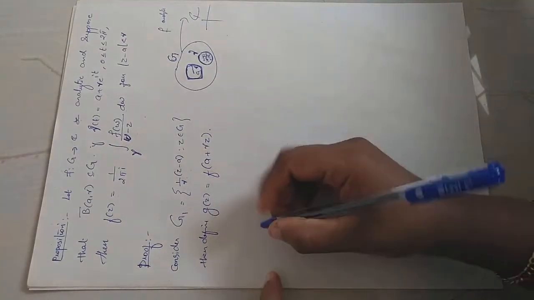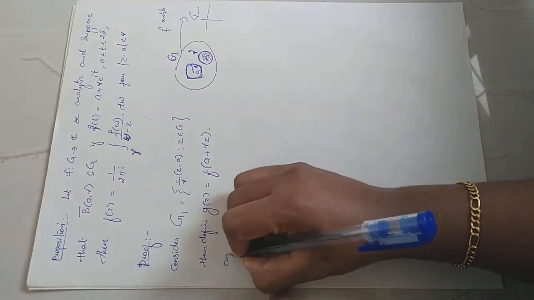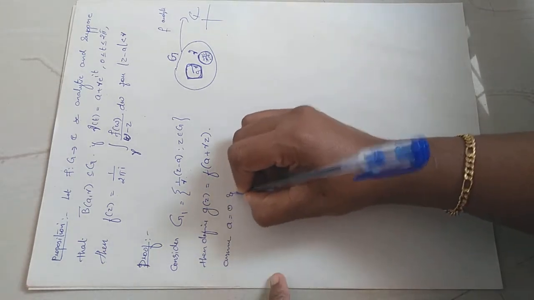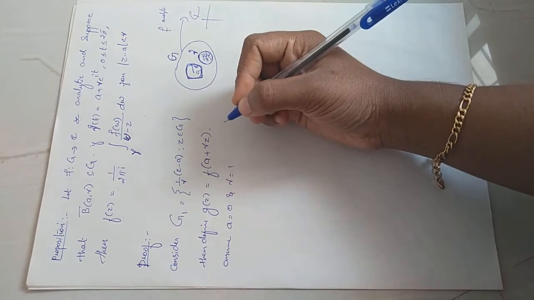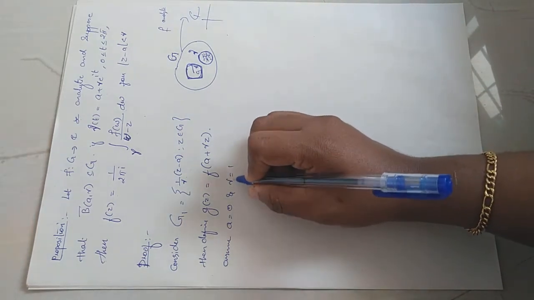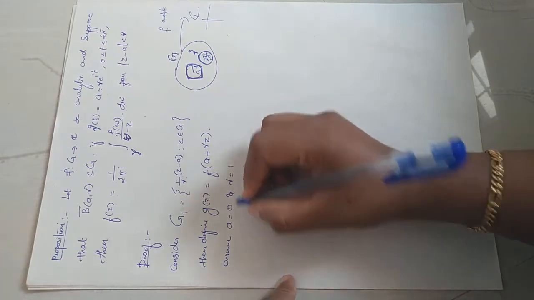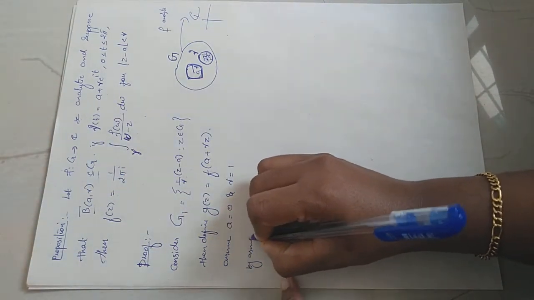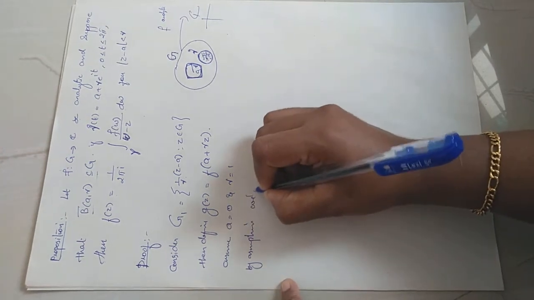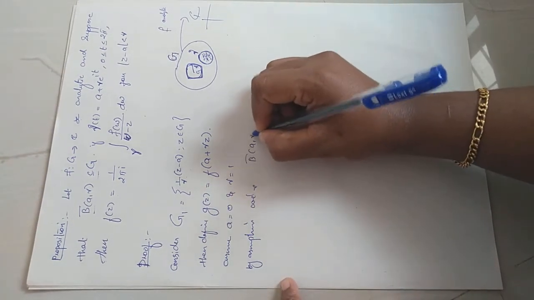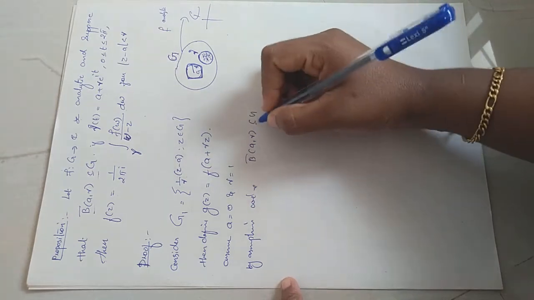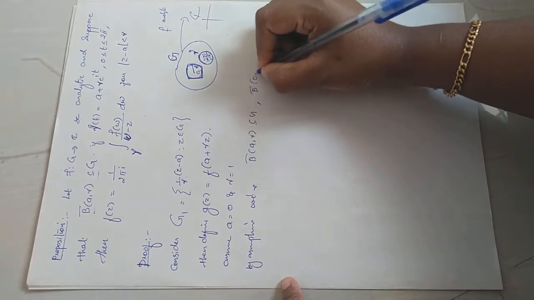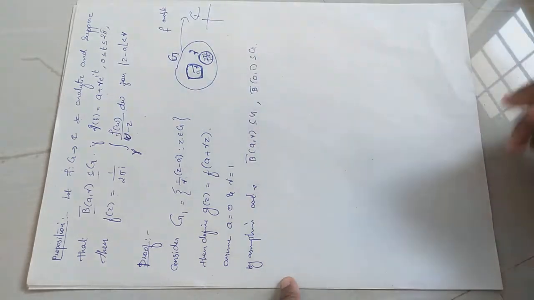Now for the convenience we are assuming a equal to 0 and r equal to 1. That means we are considering the point 0 with radius 1, unit radius. So by assumption we have B closure of A, R is contained in G for any A and any R. So since A equal to 0 and R equal to 1, we can assume that B closure of (0, 1) is completely contained in G.